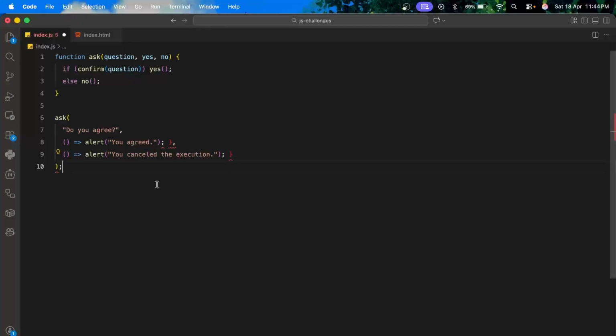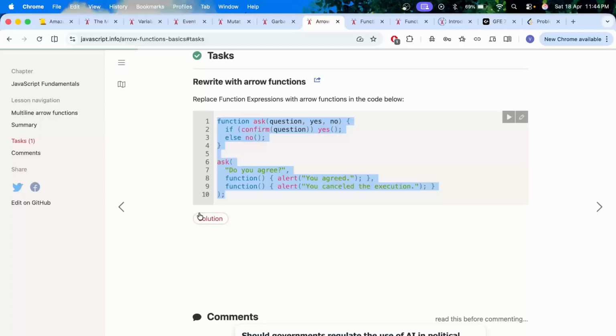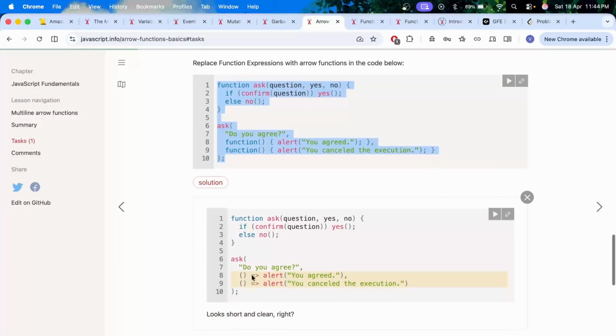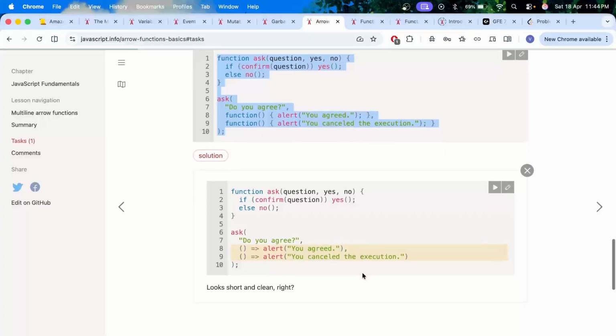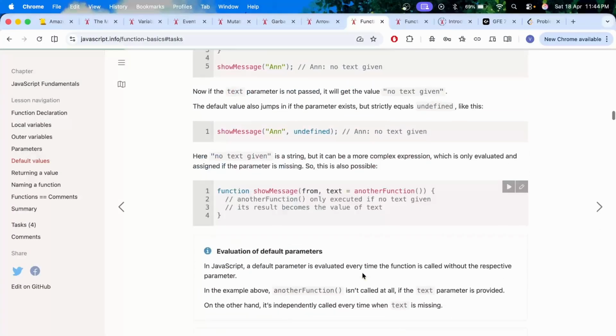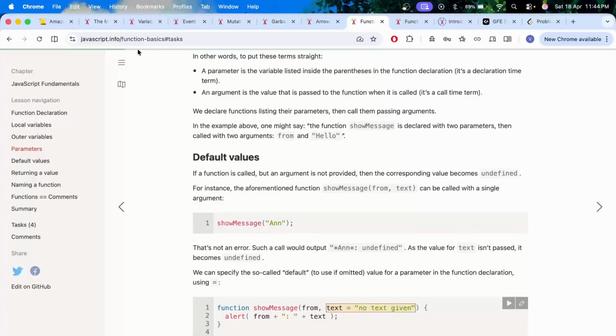Wait, what did I do? Yeah. Yeah, perfect. Alert and this. Yeah, perfect. Then what is this? Function. Okay.